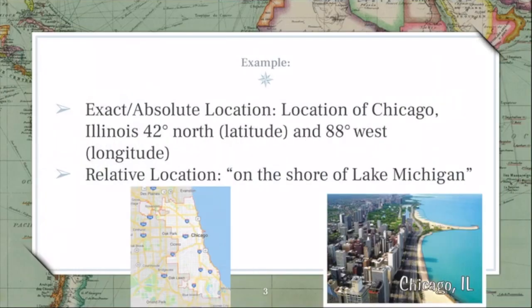So exact would be location of Chicago, Illinois. Had to, right? You know, hometown, gotta represent here. Okay. So we have Chicago's at 42 degree north latitude and 88 degree west longitude, right? That is the exact location of where the city of Chicago is. Okay, and then if we were to describe where Chicago is in the relative location, it would be like, oh, it's on the shore of Lake Michigan, right? And so we're giving just a general relative answer to its location based on what it is in relation to.